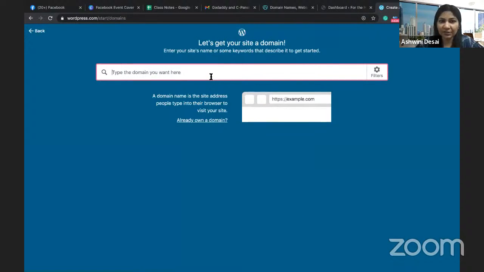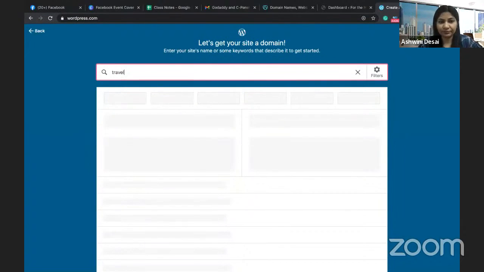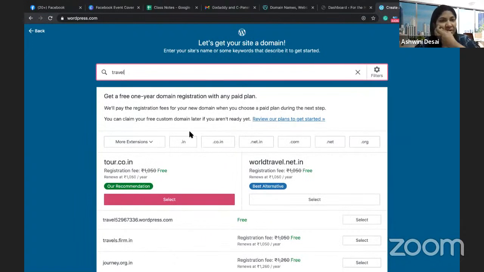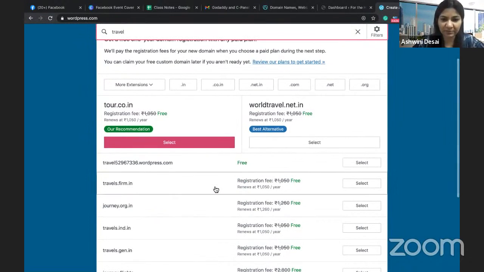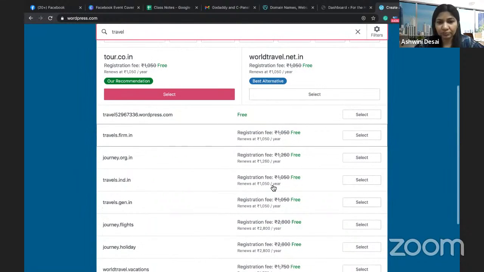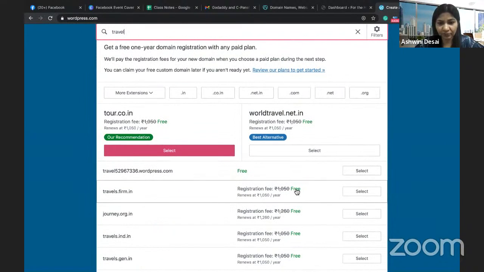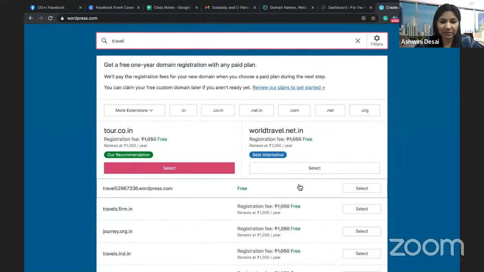Okay, so once I continue with Google, it asks what do you want the domain name to be like. So let's say Ojas wants to create a blog on travel. So I'm just going to type travel here. Now see, as soon as I type travel over here, it suggests various domain names for me, like travels.firm.in, traveljourney.org.in. But these are not free. Look, it is saying free for the first year, provided the renewal is this. So you'll have to add the credit card and stuff. But if you're just going to experiment, then just select the completely free one.